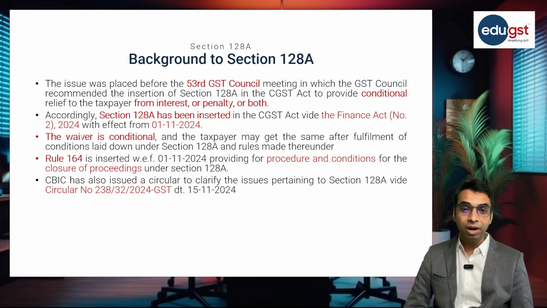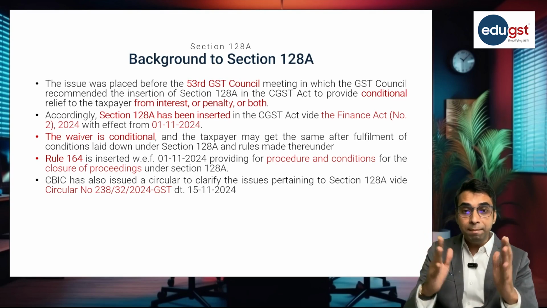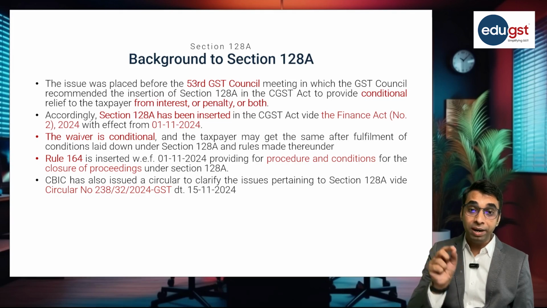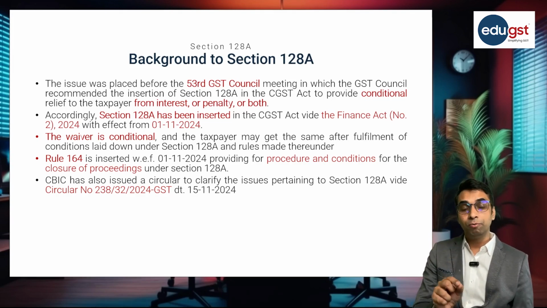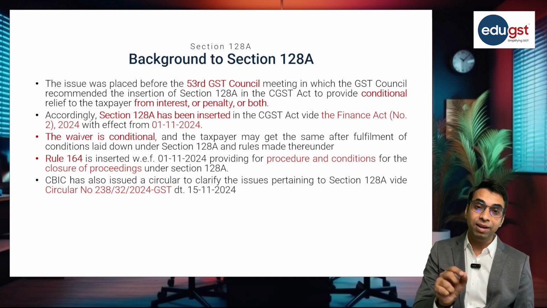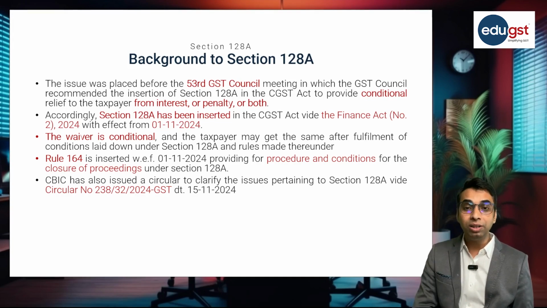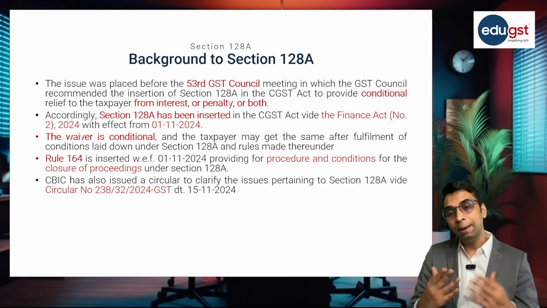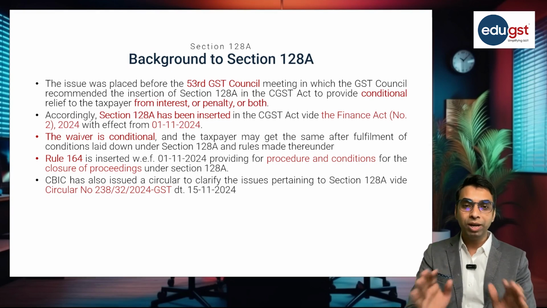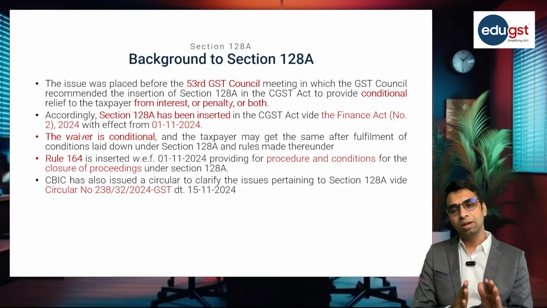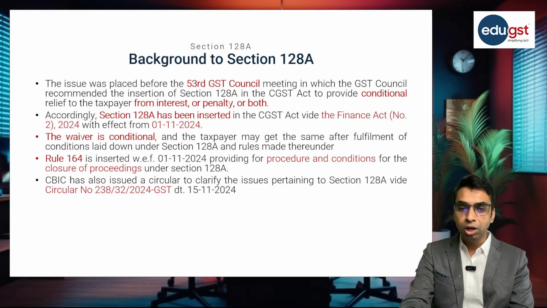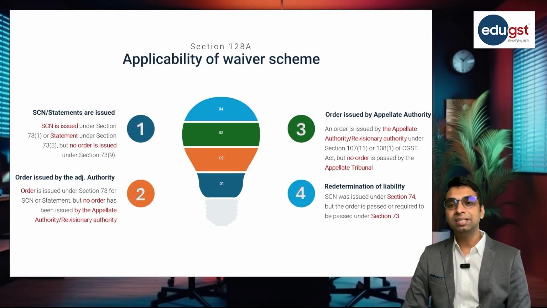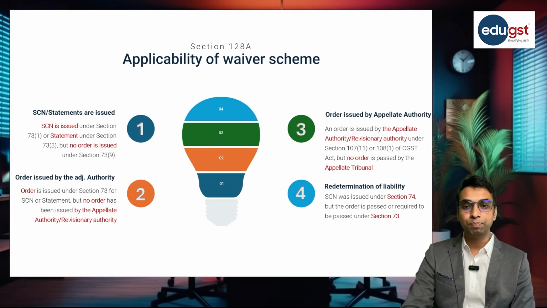The third important part of this amnesty scheme is payment to the government. Payment to government is the precondition for availing this amnesty scheme. And fourth is the overall procedure which a taxpayer or the applicant is required to follow while applying for the amnesty scheme. So we are going to discuss all these 4 parts during today's deliberation. So let's start with the first aspect, that is regarding applicability of the waiver scheme.